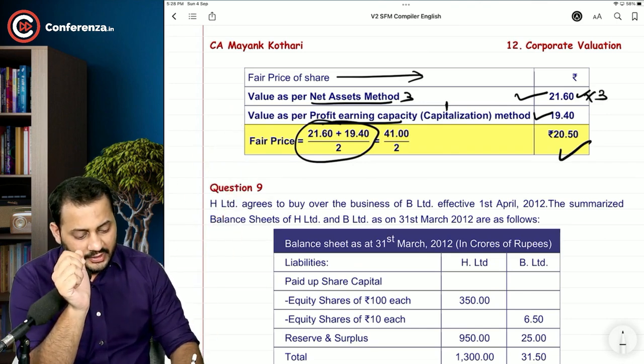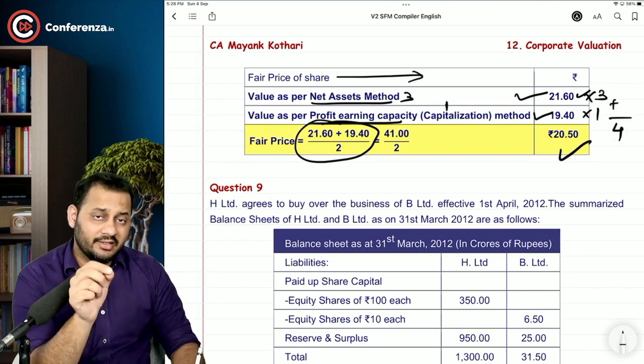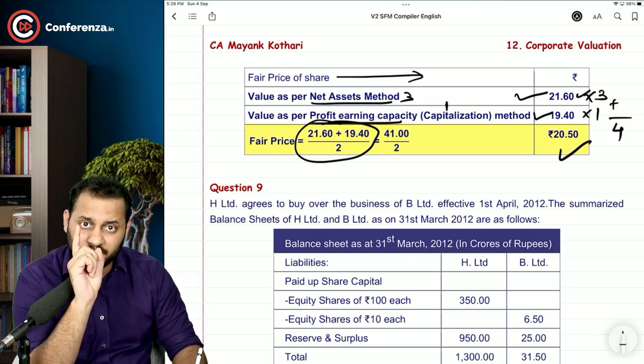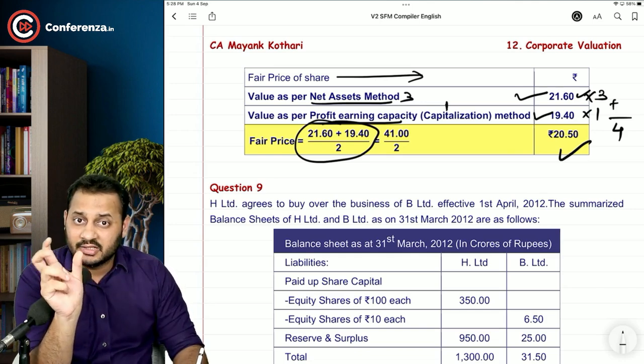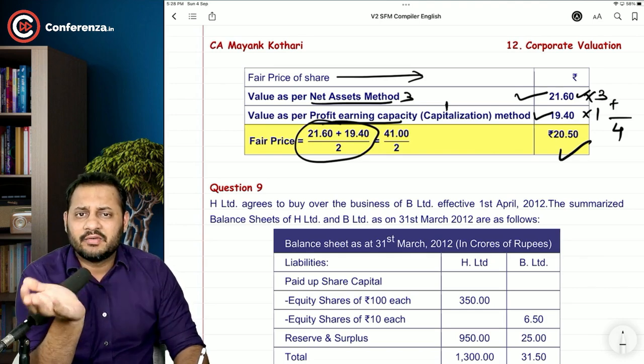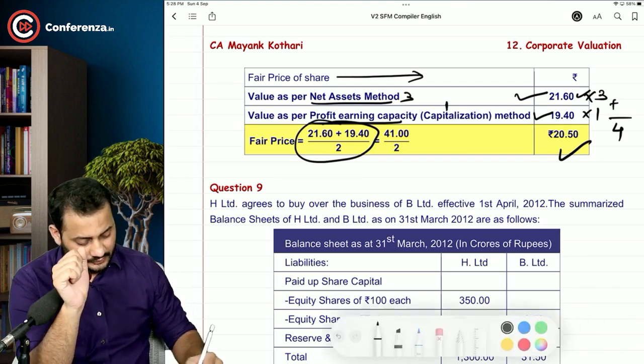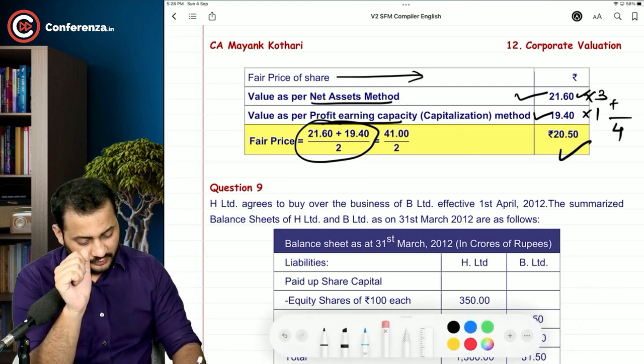You are going to multiply it with 3, multiply it with 1, and then add it and then divide the total by 4 to calculate the price. If separate weights are given, 3 and 1 means 75% and 25% importance. That's it. Okay.